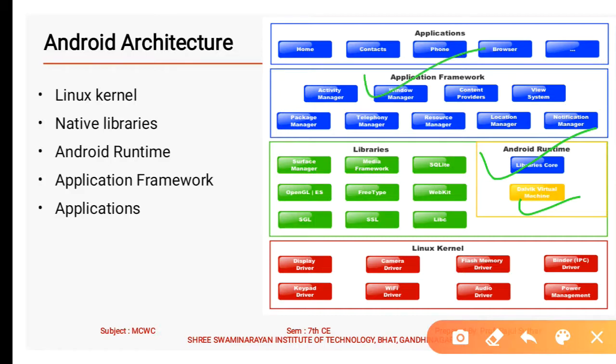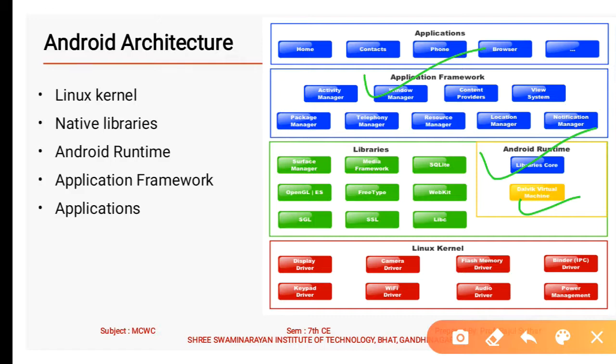Then the Android framework. So what is the functionality of the Android framework? The application framework layer provides many higher level services to the application in the form of Java classes. Application developers are allowed to make use of these services in their application.